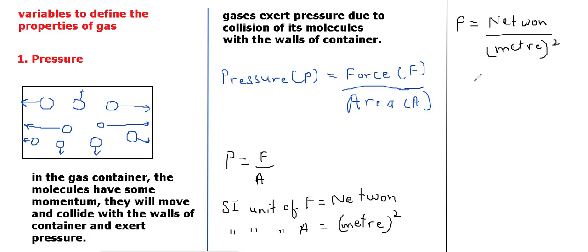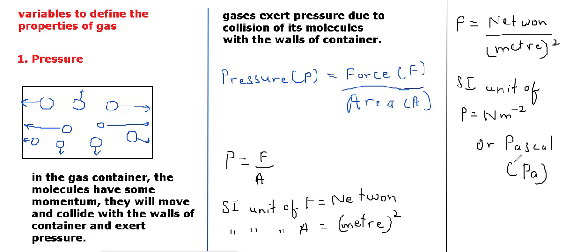So the SI unit of pressure will be Newton per meter square, or the term the scientists have given is Pascal, right? Short form for this is Pa. So the SI unit of pressure is Pascal. Sometimes it is mentioned as Newton per meter square.